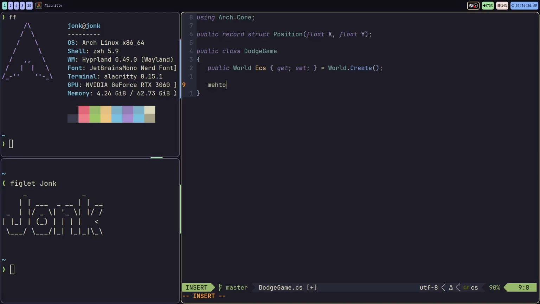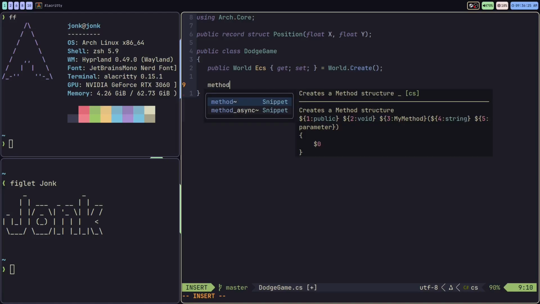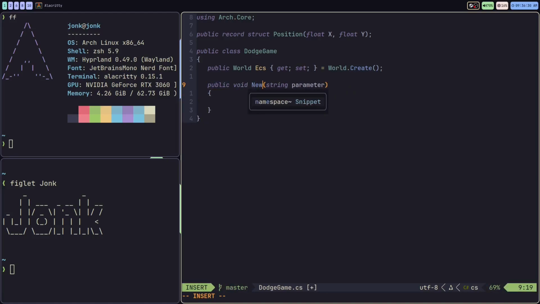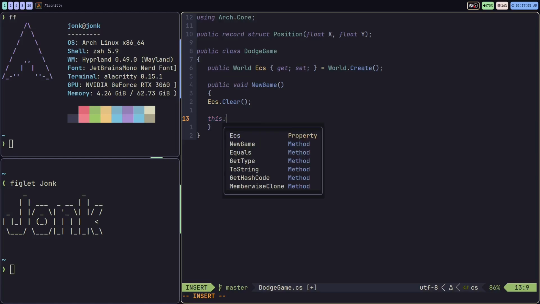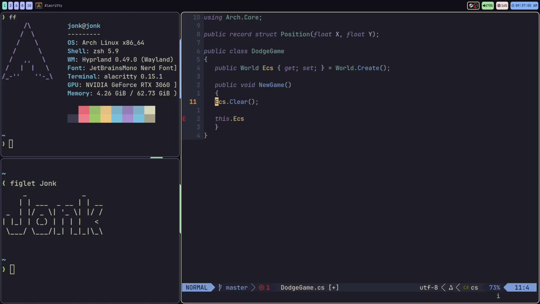Let's create a new method down here. Got my snippet. We'll call this NewGame. This is going to be the NewGame method. When we call NewGame, what we're going to do is clear our world, which is basically just going to reset our world to have no entities or data. After we clear the world, we'll create the player entity. So we're going to call this.ecs.